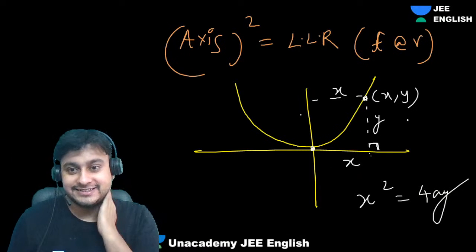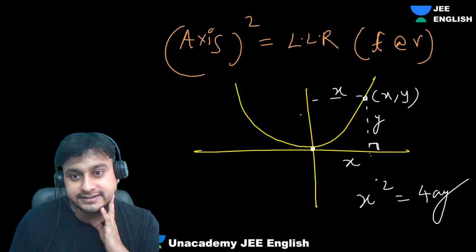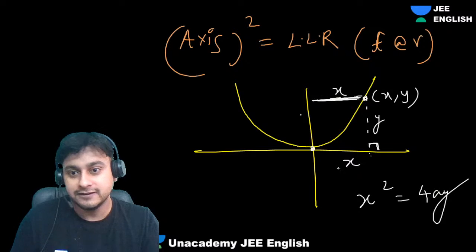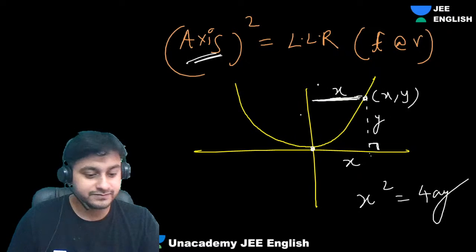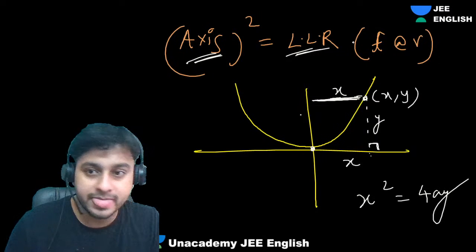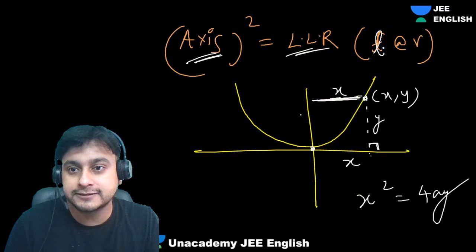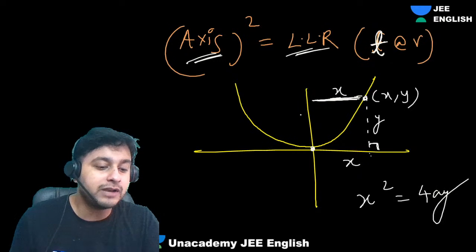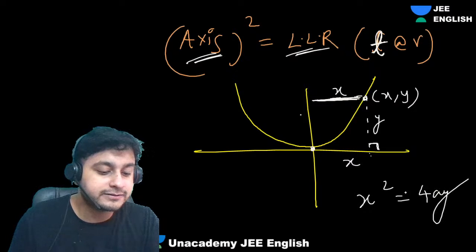Learn this. Here, can I say this is distance? This is nothing but the axis now. Axis is this x. Understood? And this is 4a, the length of latus rectum, and tangent at vertex. Did you get it now, Papi Reddy? Is it a formula, or can you remember this?